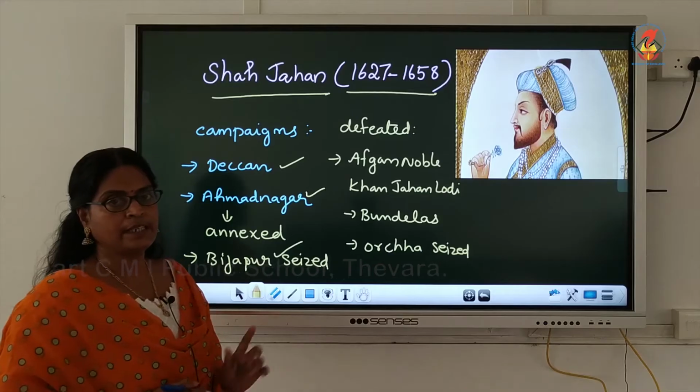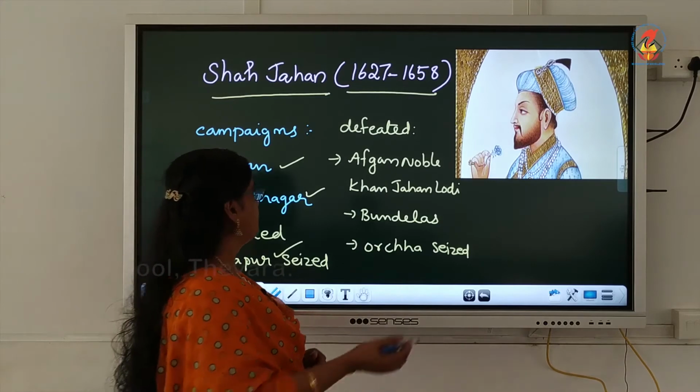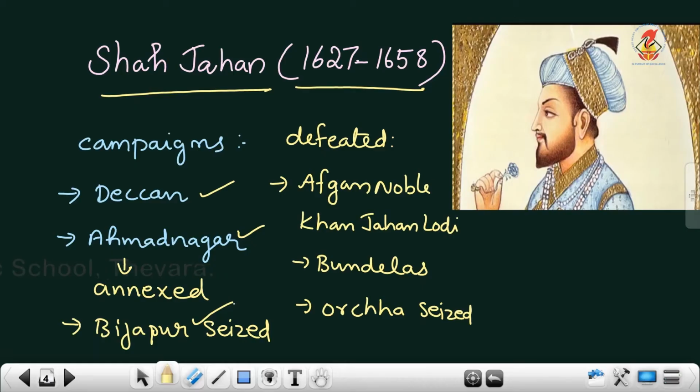He seized Bijapur, then he annexed Ahmadnagar. Then he also defeated the Afghan noble Khan Jahan Lodi. Then the Bundelas, and Orchha was seized by Shah Jahan.